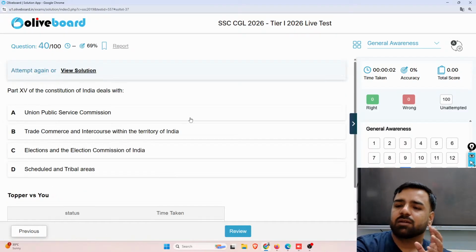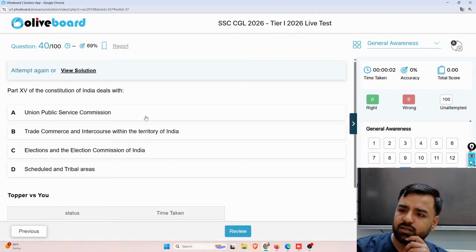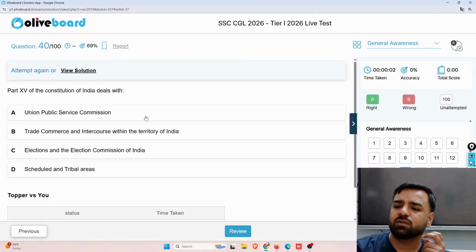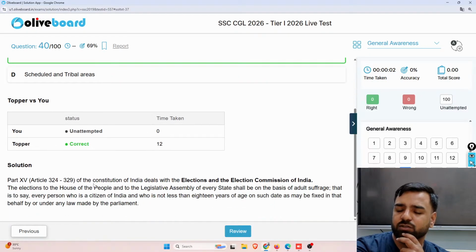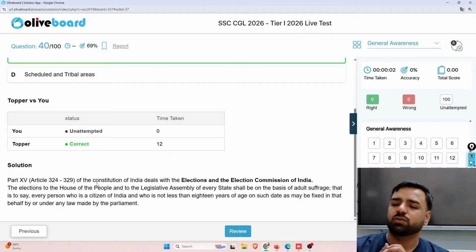Then, part 15 of the Constitution of India deals with what? Is it Union Public Service Commission, trade, commerce and intercourse within the territory of India, or elections and election commission of India, or scheduled and tribal areas? What should be the answer? So part 15 is linked with the election and election commission of India. So part 15, that is article 324 to 329 of the Constitution of India, deals with the elections and the election commission of India.